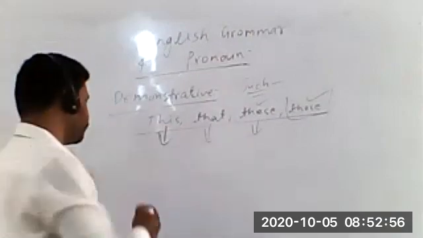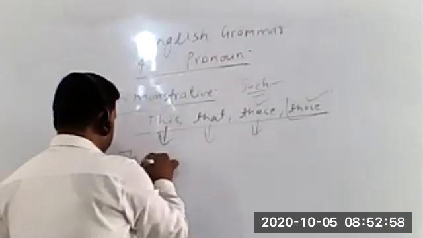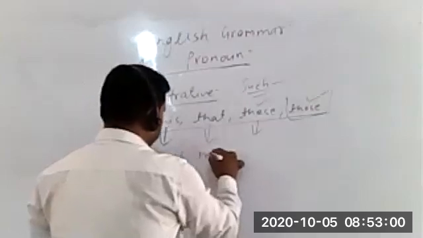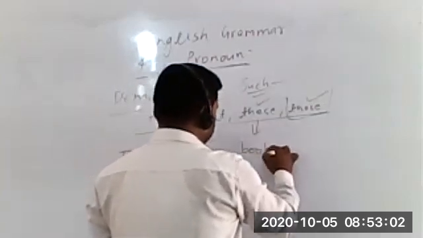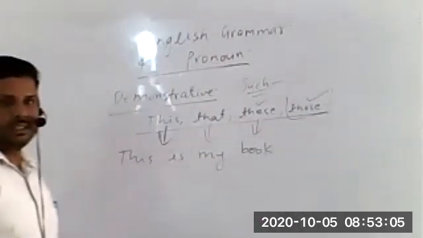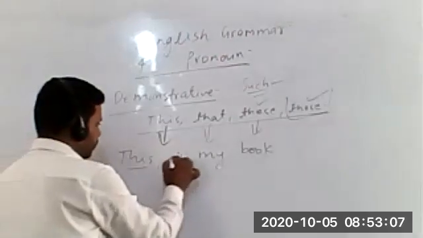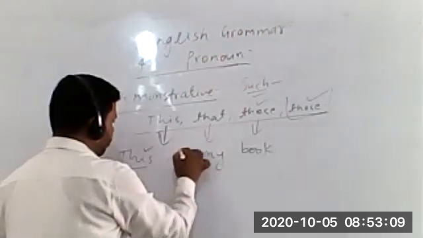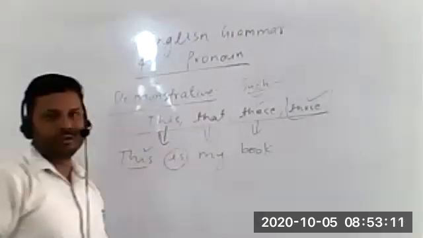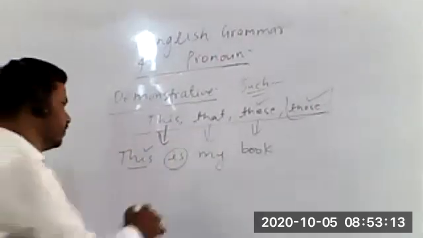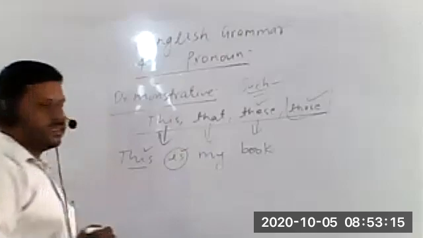For example, if I write this is my book, look at this sentence. You can clearly see, students, after the demonstrative pronoun this, we have used is, that is the verb, so it is a demonstrative pronoun.